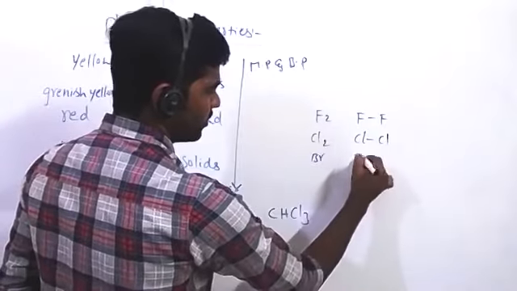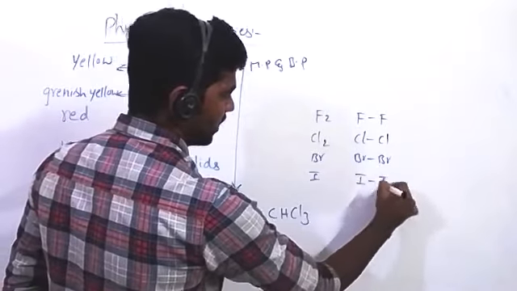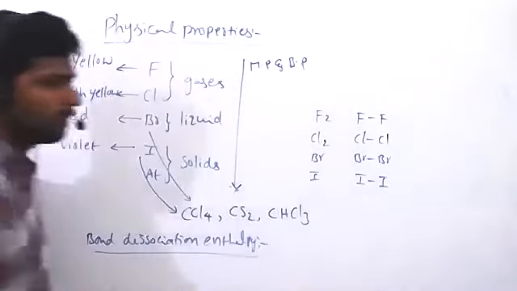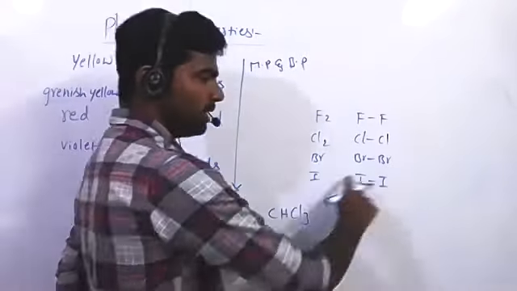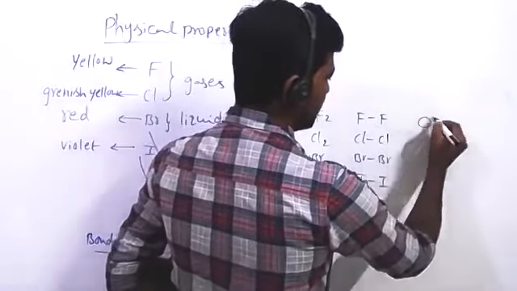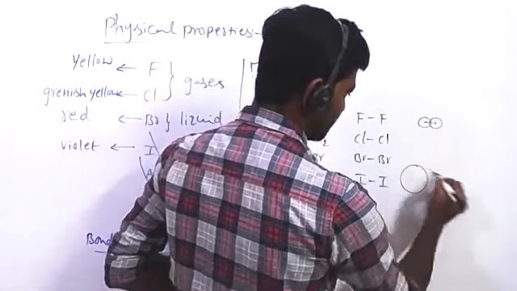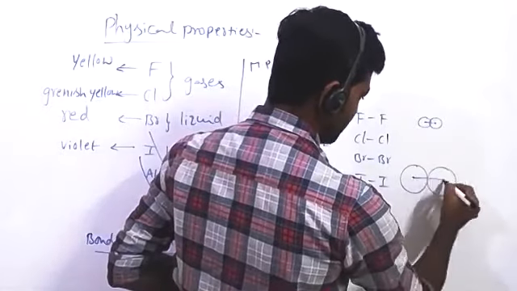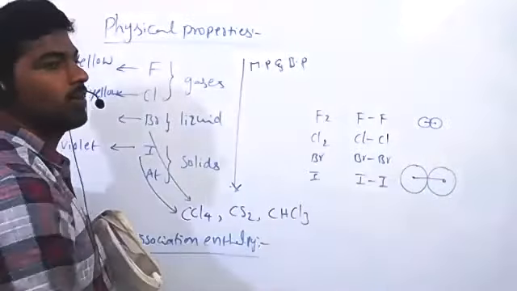Bromine, Br-Br. Iodine, I-I. Generally, down the group, bond length increases. We know size of iodine is much bigger than fluorine atom. Fluorine is a very small atom, bond length is very less. In iodine, atoms are very big, higher the bond length. So we know when bond length increases, generally bond dissociation enthalpy decreases.